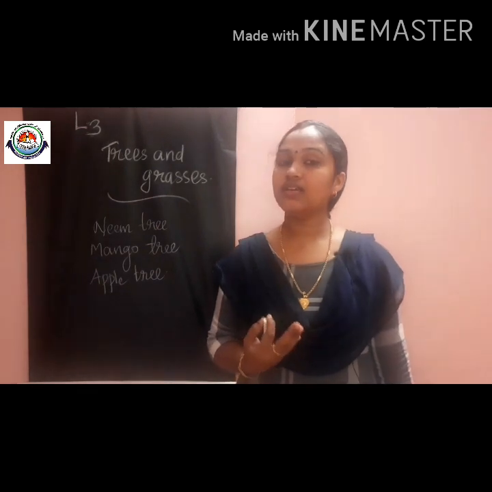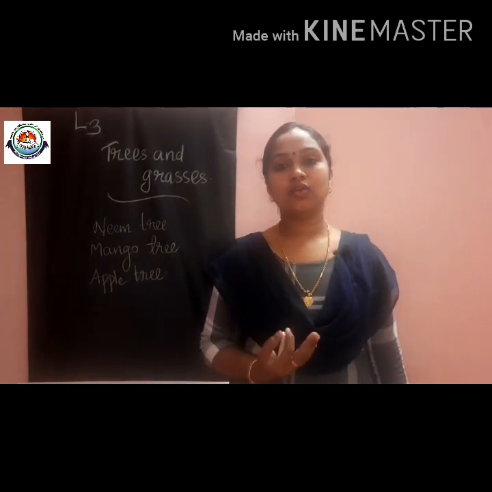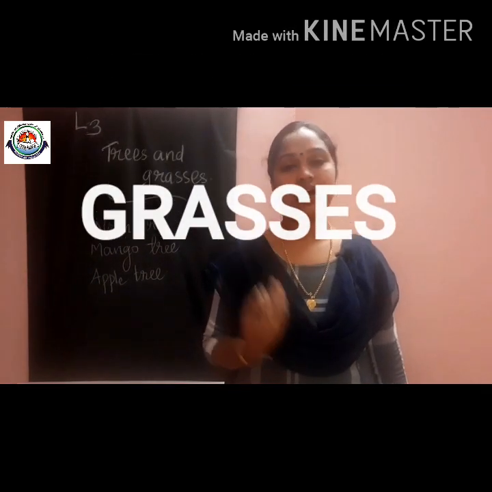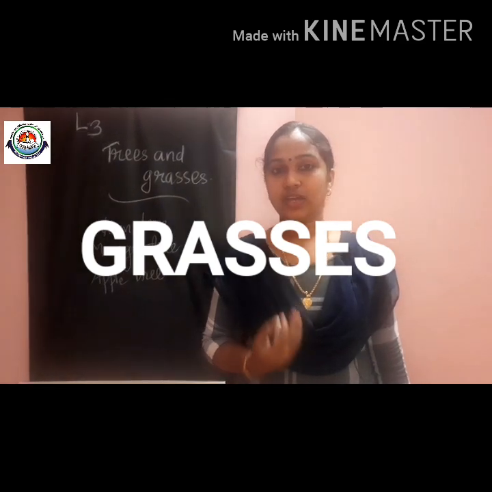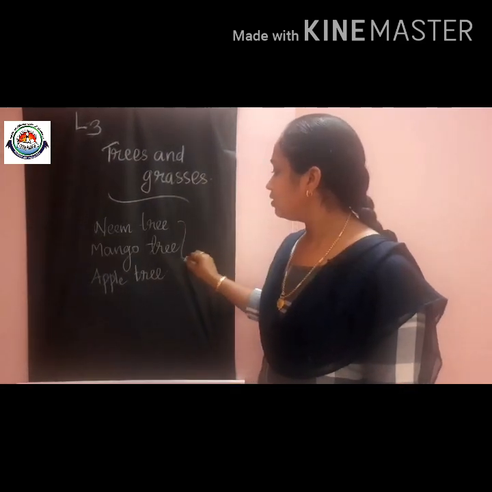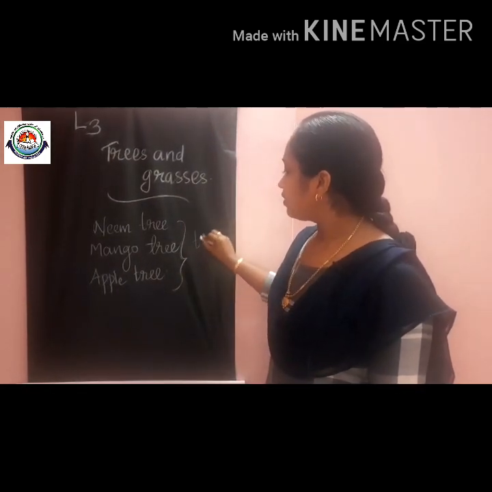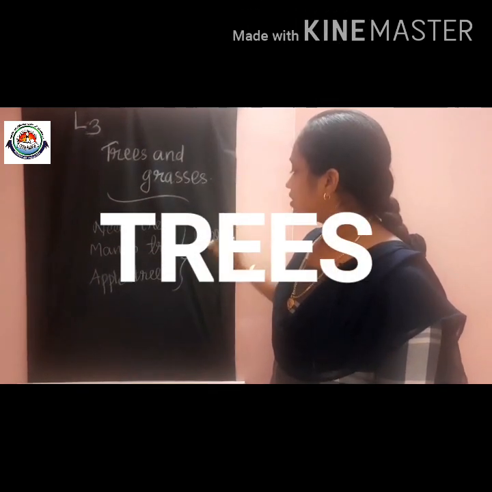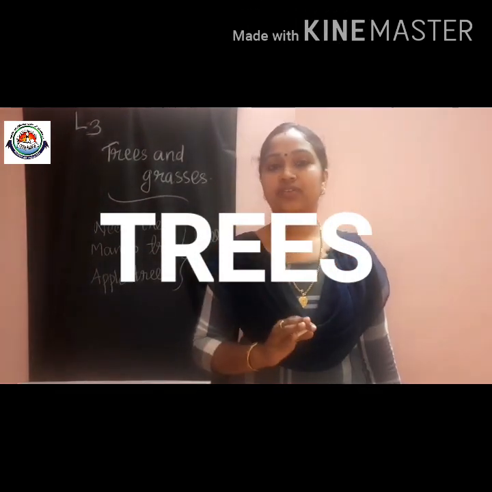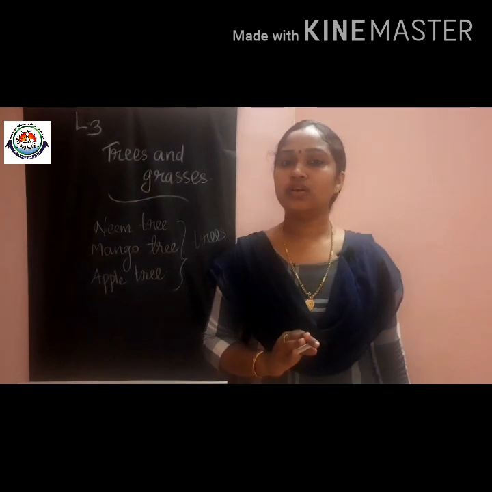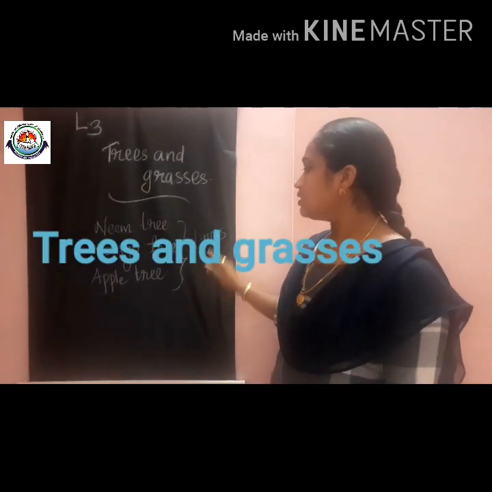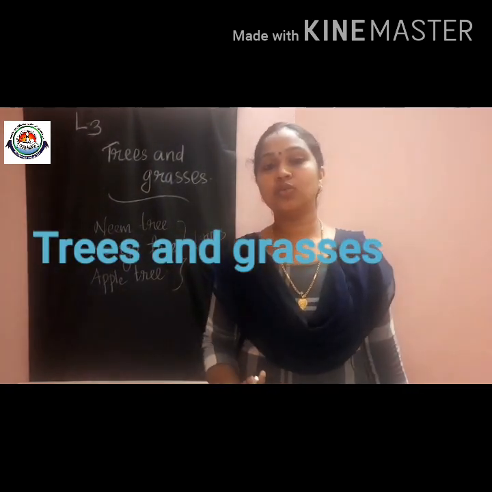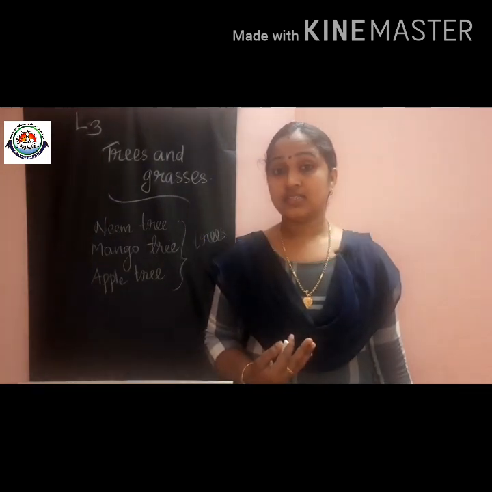What about the second group? The second group consists of grasses. Okay, the first group was trees. So we could classify these plants into two: trees, and the next group, grasses.